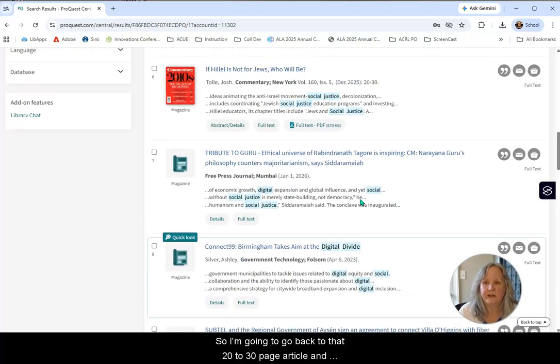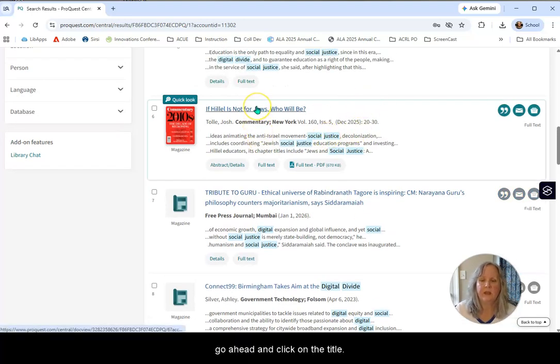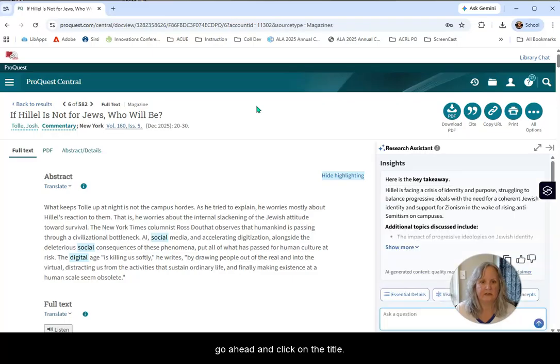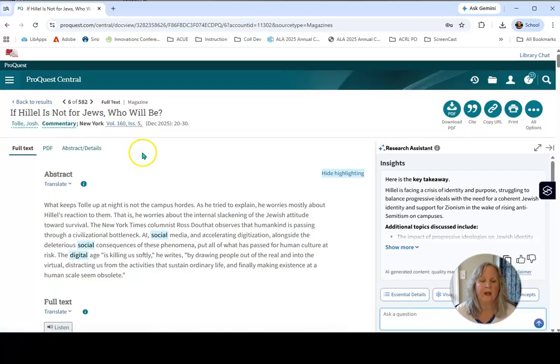I'm going to go back to that 20 to 30 page article and click on the title. You will see the title, the author. Most of the time with magazines, there's only going to be one author. This is commentary. So it's not like a journalist who wrote an article. It's somebody who's writing almost like an opinion piece.